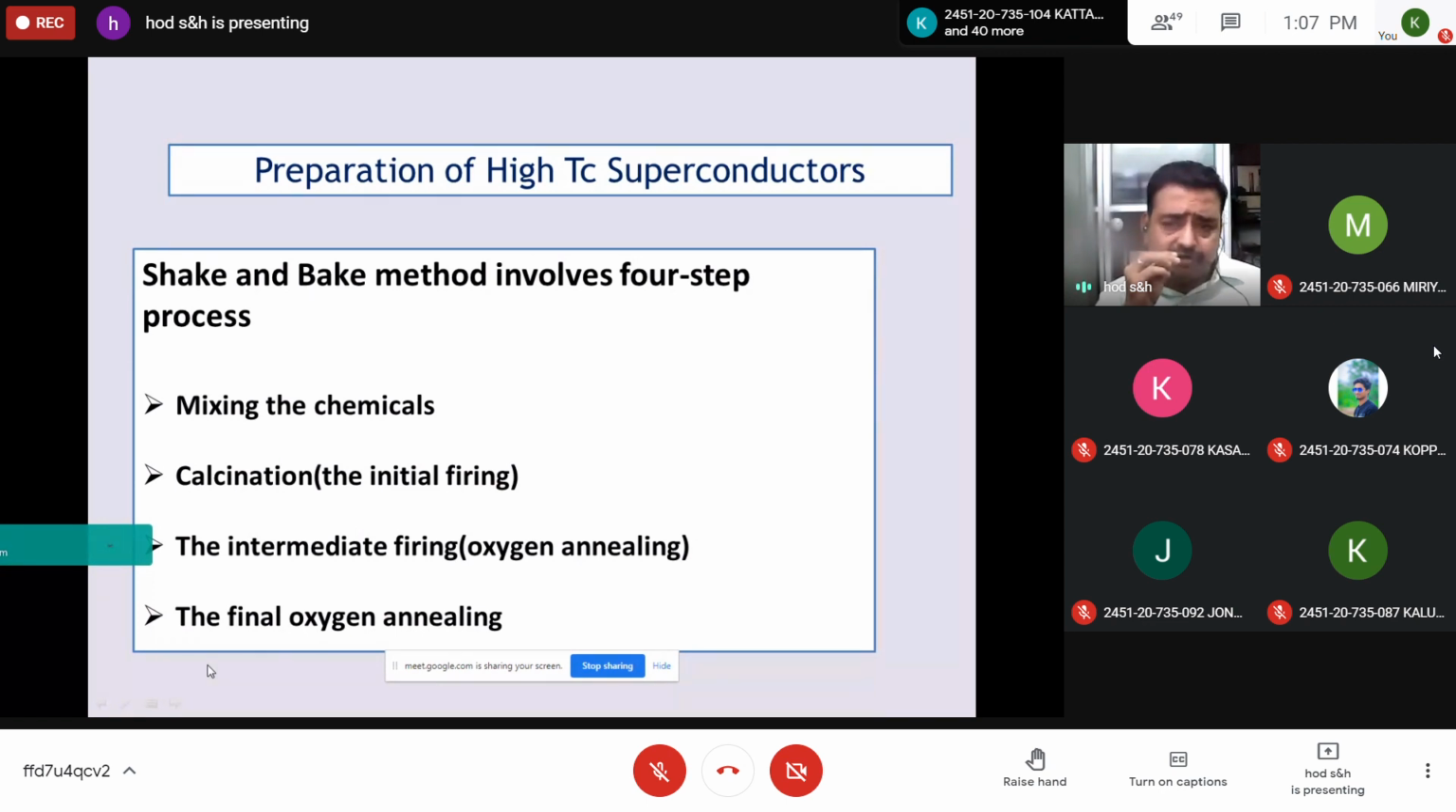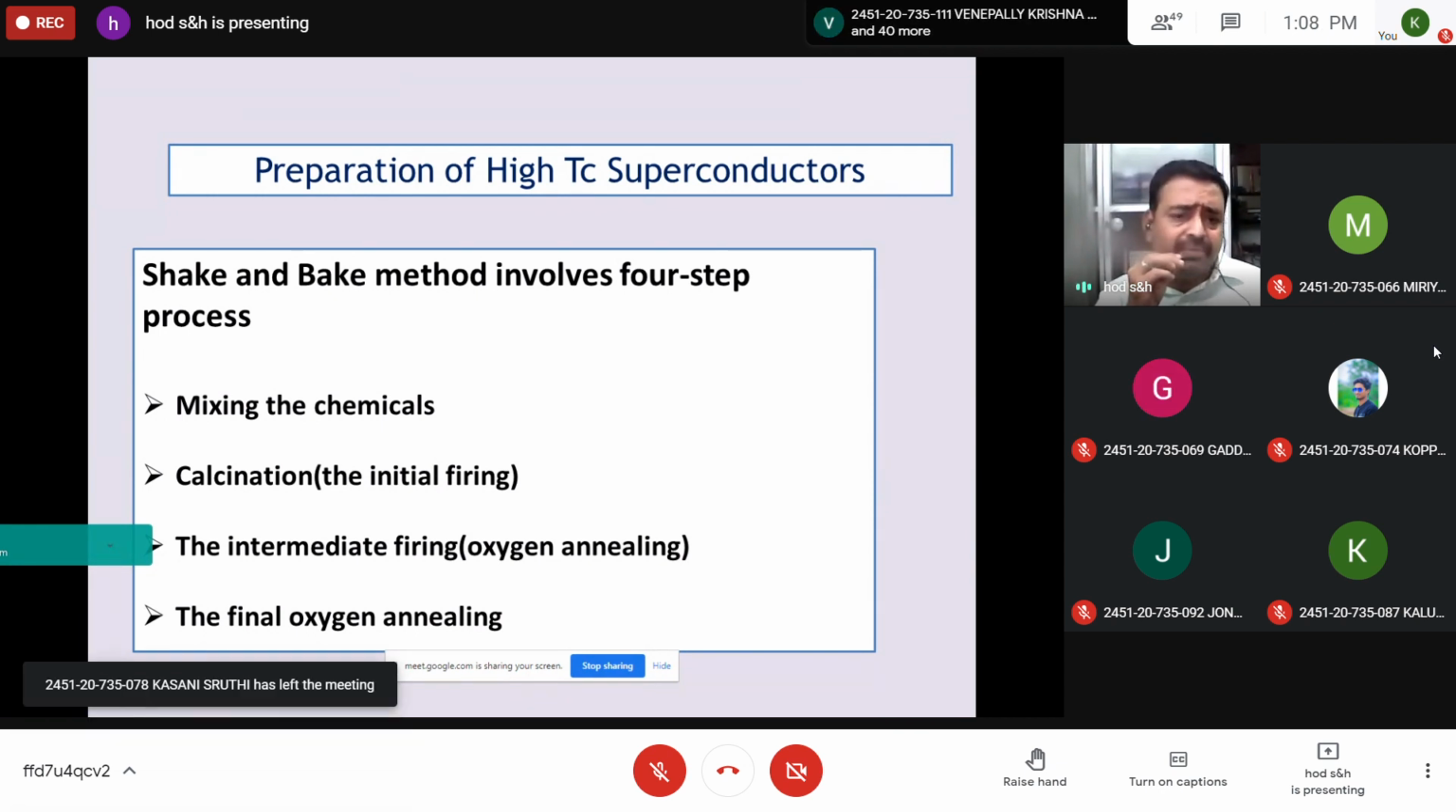Some oxygen flow is allowed to pass over the material, and also the carbon is removed from it. And finally, the final oxygen annealing is done. It's a very sophisticated process. Thin layers of these superconducting chips, superconducting ribbons or superconducting films can be prepared by this basic method, and for different materials, different techniques can be used. But these are the steps involved in preparing the high temperature superconductor.